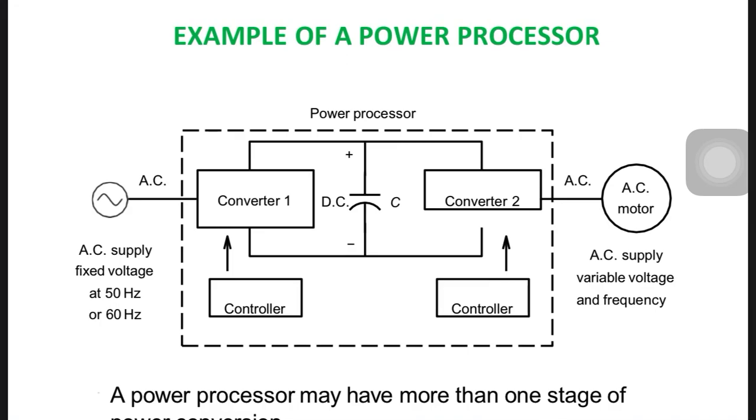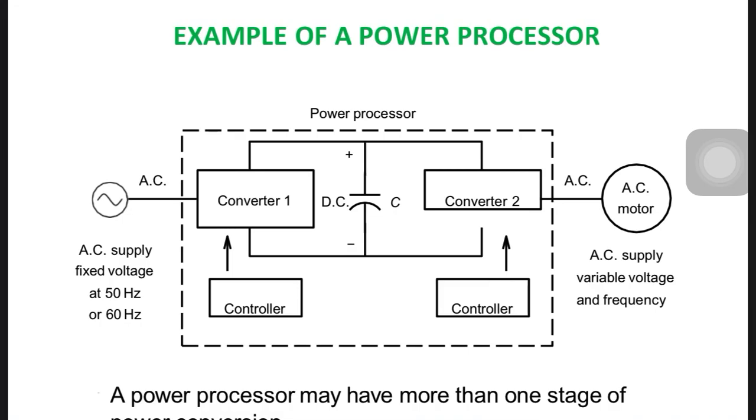There are 4 basic converters: AC DC, AC AC, DC DC, DC AC. AC to DC is called a rectifier, DC to AC is called an inverter, and there are some cycloconverters and so on, but choppers we will discuss one by one.